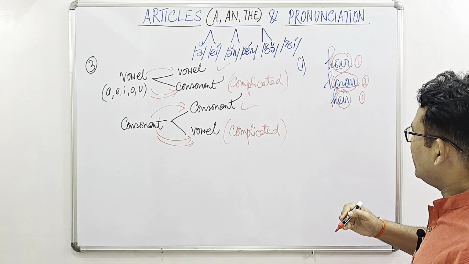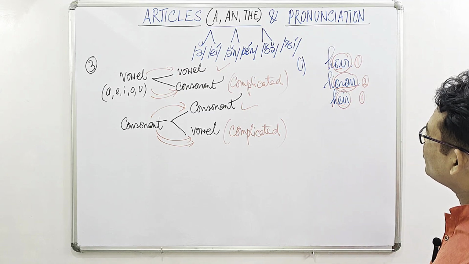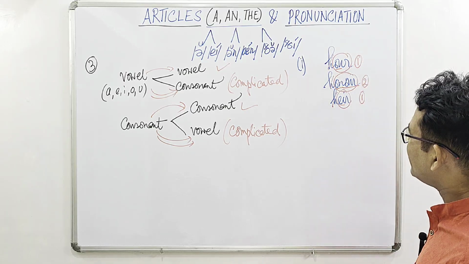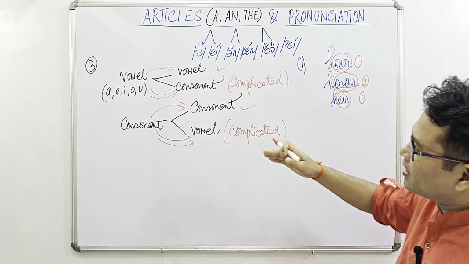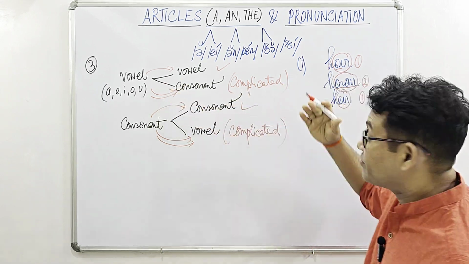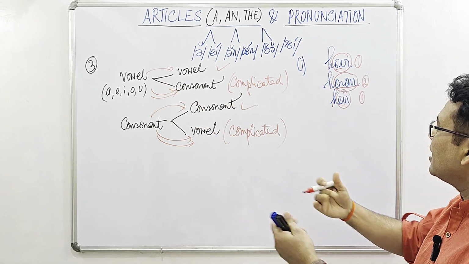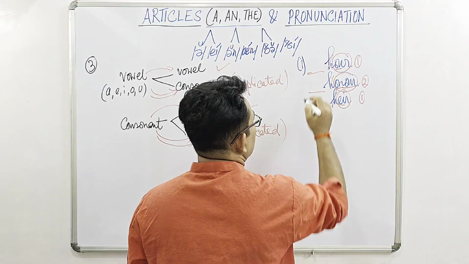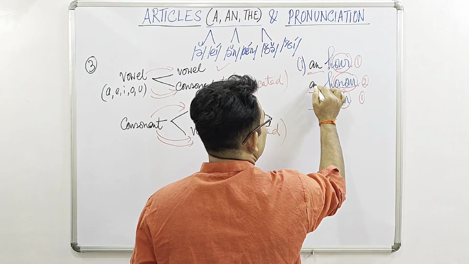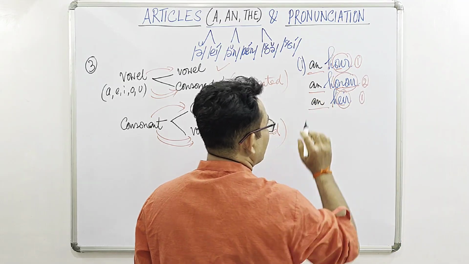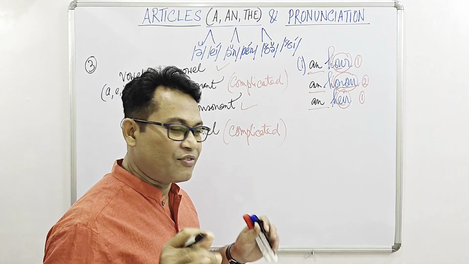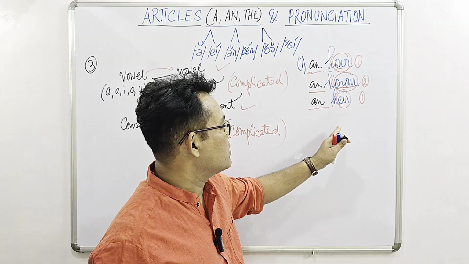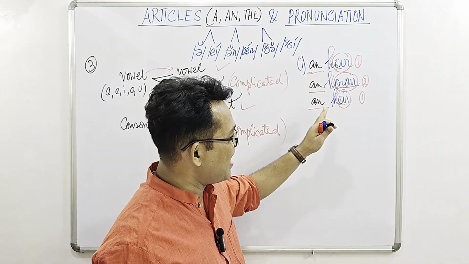Now all 3 of them are beginning with vowel sounds, o, u, e, and all of them are producing a vowel sound. That means a vowel producing a vowel sound. As a result, we have to use "an" and not "a", even though apparently, at first glance, we find that all three words are beginning with a consonant H.